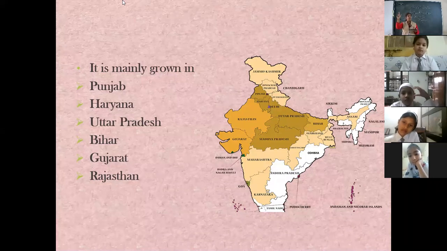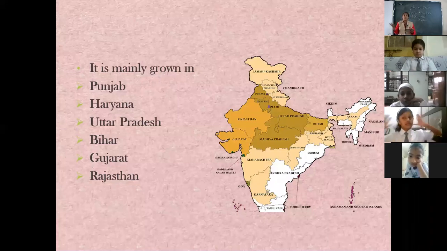Second one is a medium brown shade. And third one is a very light brown shade. So the dark brown are the major areas where wheat is grown. Now, Rajasthan and Gujarat also are the places where wheat is grown, but not as much as compared to places like Punjab, Haryana, Madhya Pradesh, Uttar Pradesh. Okay. So these are the places where wheat is grown.